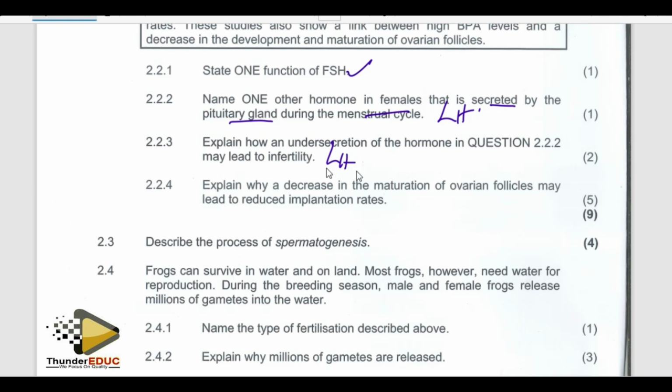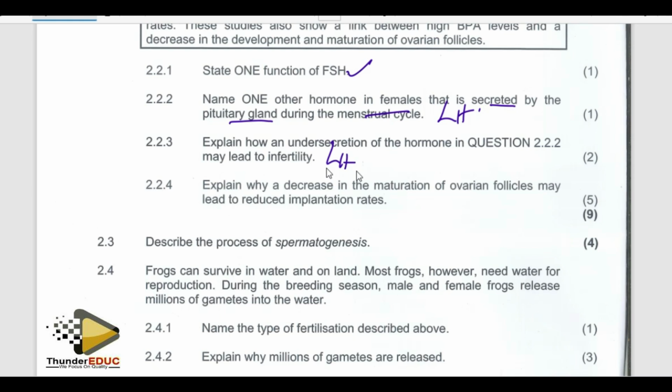You understand? And if there is low chance of fertilization, it means that you don't have the baby.